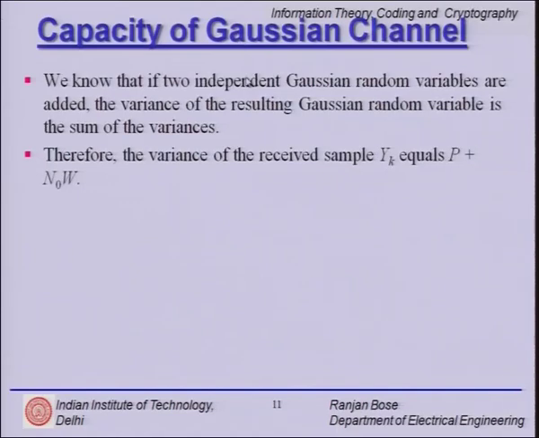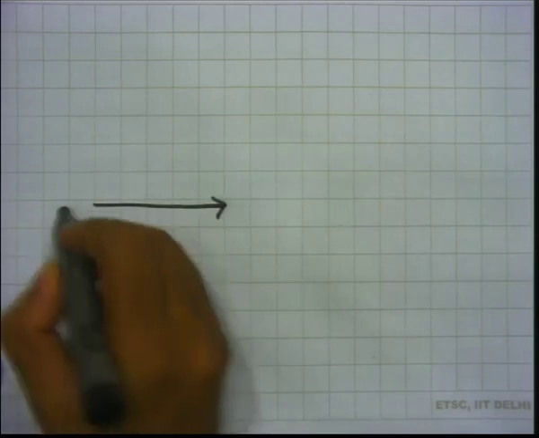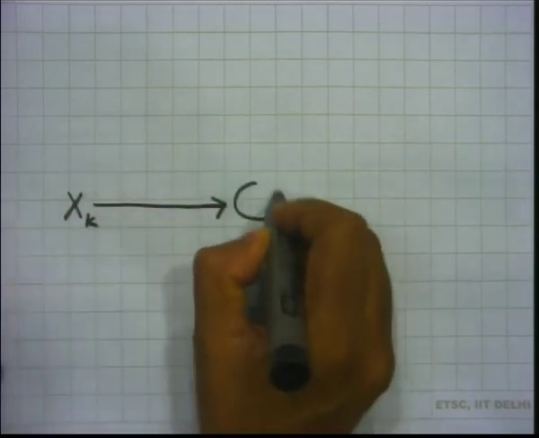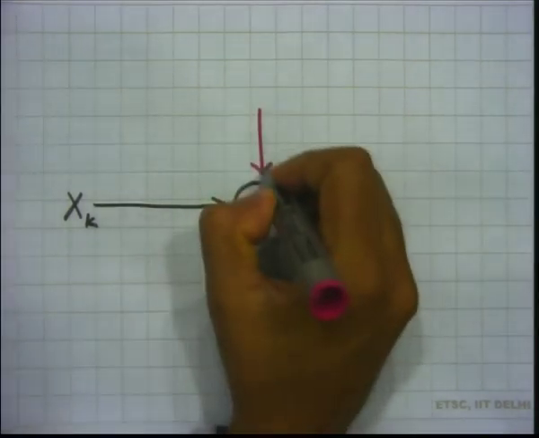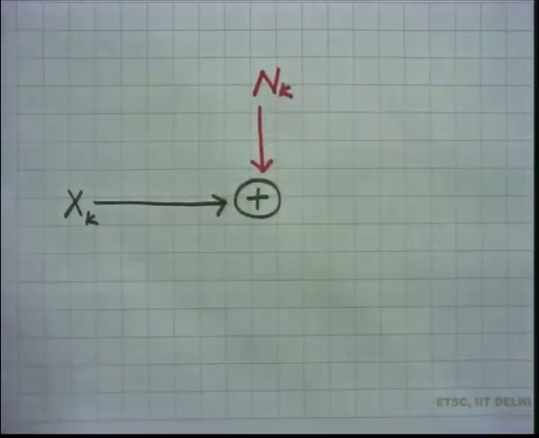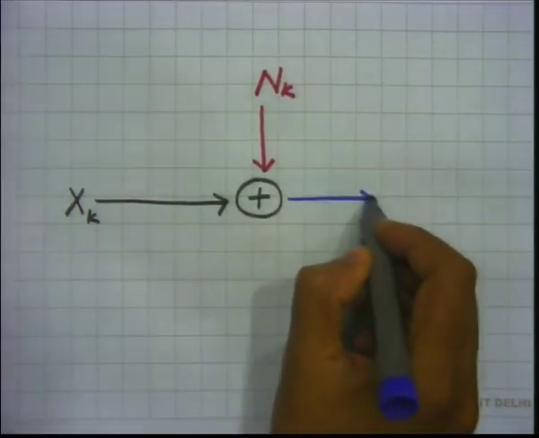So, we go a little bit further. If two independent Gaussian random variables are added, the variance of the resulting Gaussian random variable is the sum of the variances, right, because this is again the independence notion. So, let us quickly look at what we are doing here. So, we have this nice Gaussian channel where we have this xk and we have our friend today nk, because without this nk we do not have a case, and we have your yk.